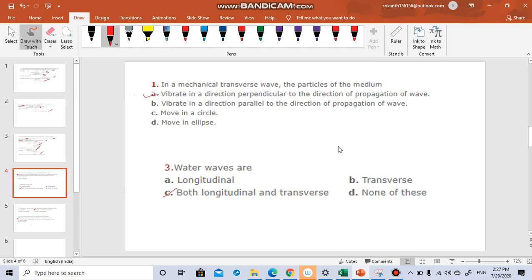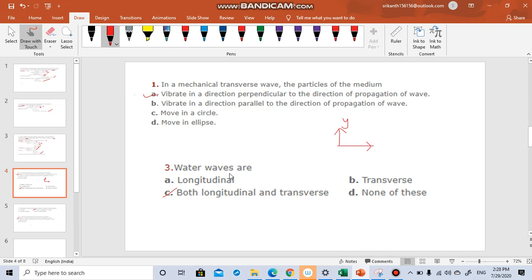So in transverse wave, if the wave is moving in x direction, disturbance is in y direction. This is the basic definition. Option A is correct. Option B says vibrate in a direction parallel to the direction of propagation of wave. Which type of wave is this? Longitudinal wave. Move in a circle, this is nonsense. Move in an ellipse, this is double nonsense.